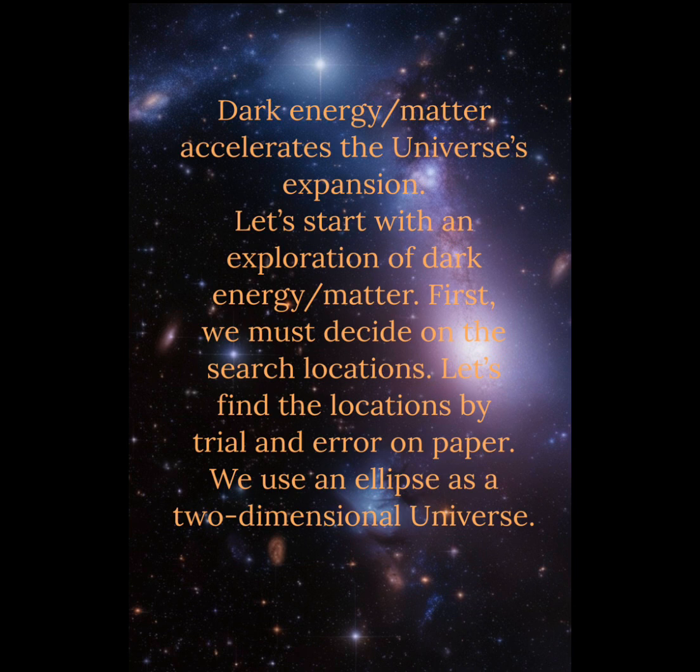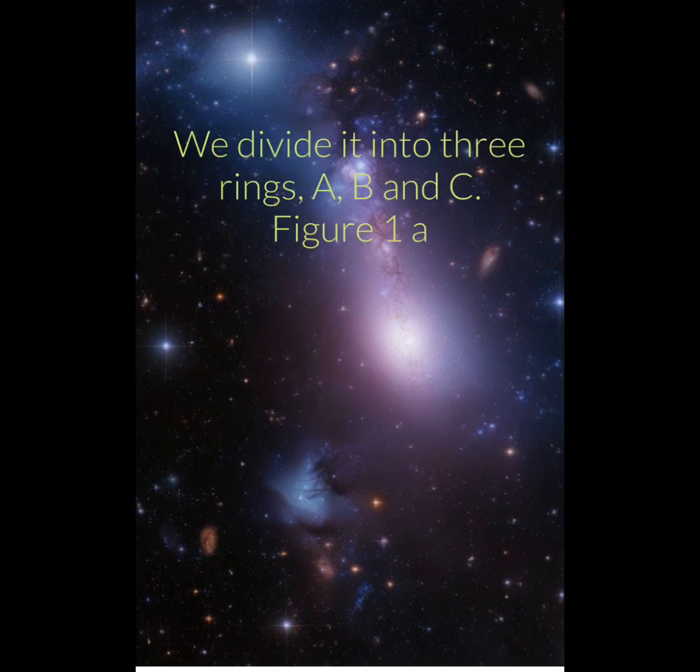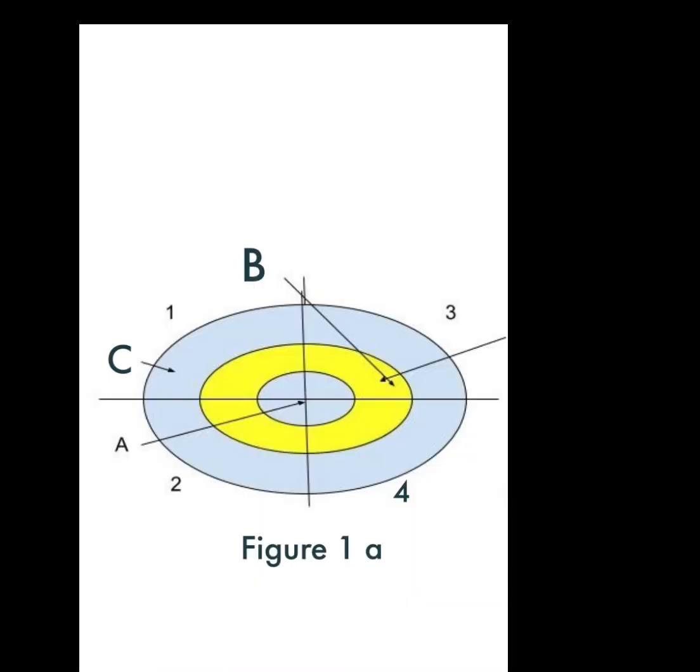Let's start with an exploration of dark energy/matter. First, we must decide on the search locations. Let's find the locations by trial and error on paper. We use an ellipse as a two-dimensional universe. We divide it into three rings, A, B, and C.